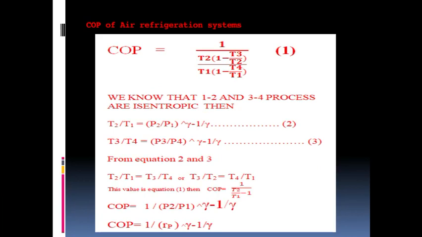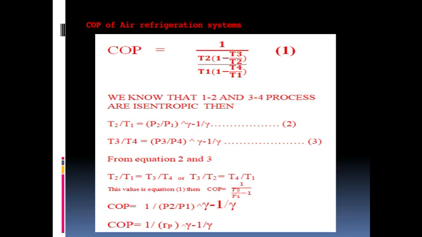Okay. We know that from the isentropic relation, T2 by T1 equals (P2 by P1) to the power (gamma minus 1) by gamma. Here you can take the pressure ratio equal to RP. RP is called the pressure ratio. So, we represent this equation in the form of pressure ratio, which will be COP equal to 1 by RP power (gamma minus 1) by gamma.